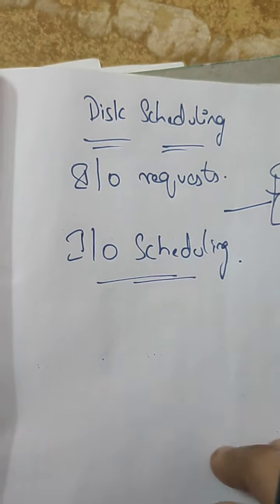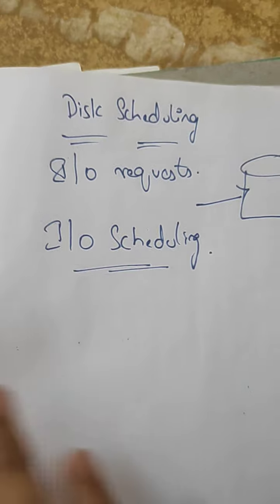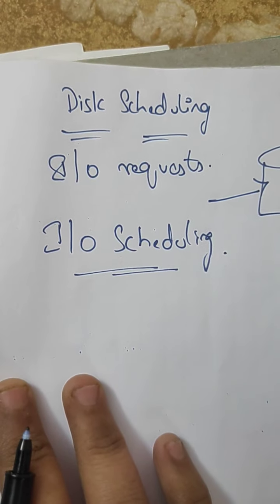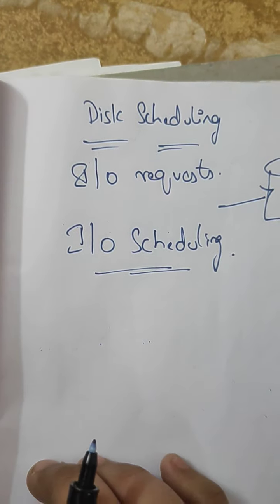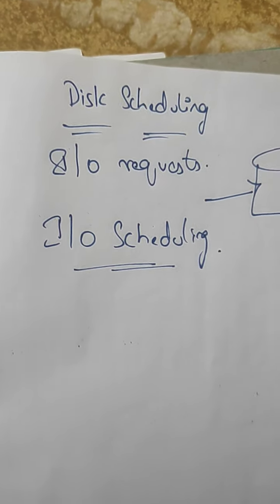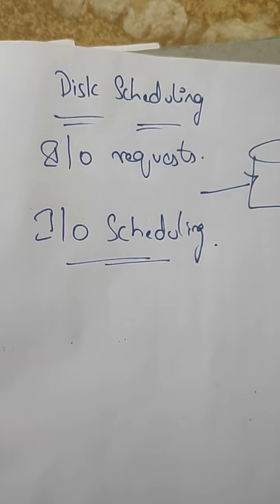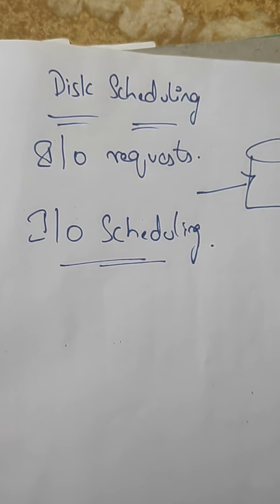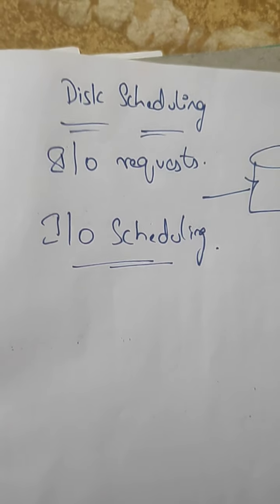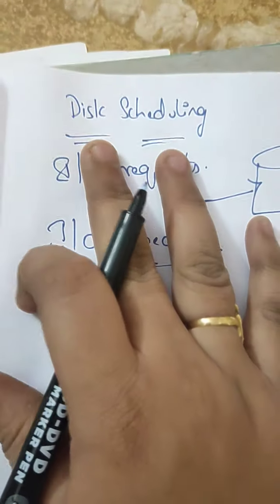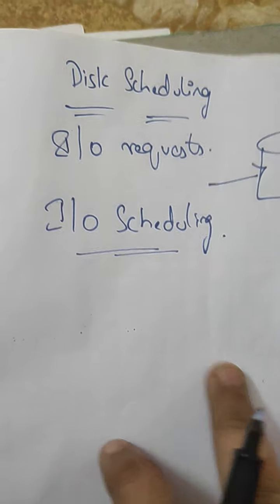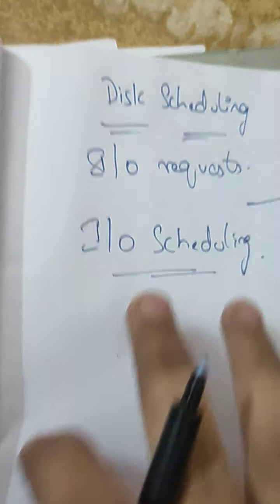So the remaining IO requests are waiting for processing, and they need to be scheduled, meaning which IO request has to be accepted first and taken for processing. For this importance also, we require disk scheduling.